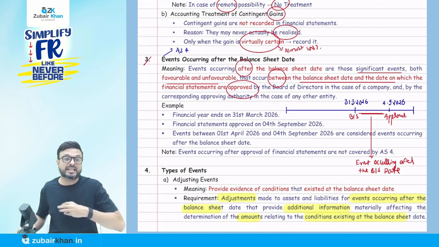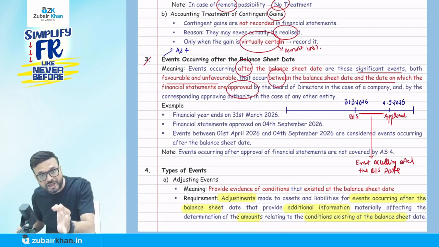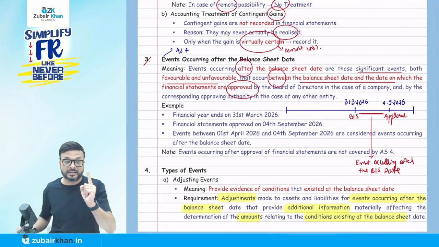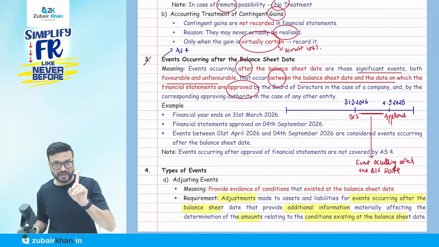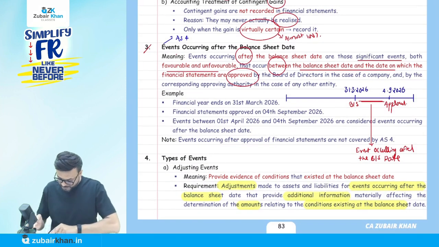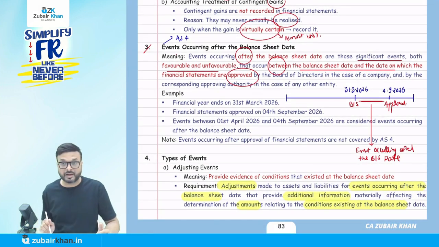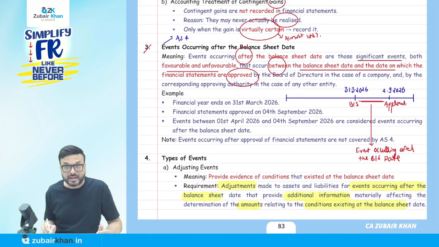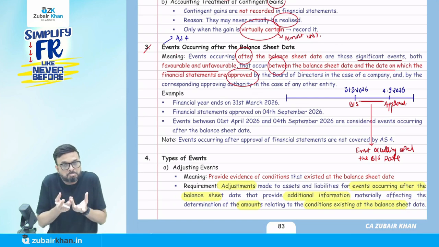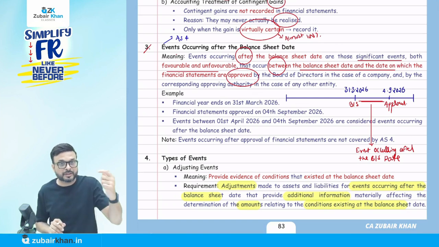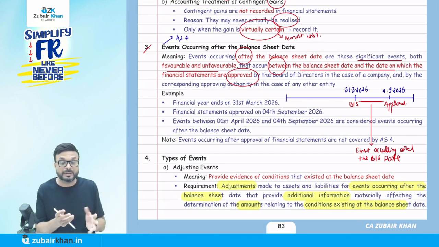So when I say there is an event occurring after the balance sheet date, does that mean we are going to record all events? No. Wait. Listen carefully. First of all, you have to understand what is meant by an event occurring after the balance sheet date. The event happens after the balance sheet date, before the approval. Let me give an example. A fire occurs. Now my trade receivable, the debtor, is a bad debt. Now he's insolvent, bankrupt. Some event happened.